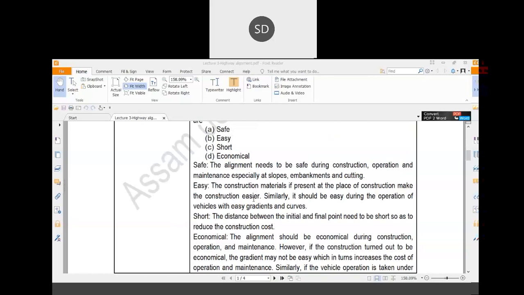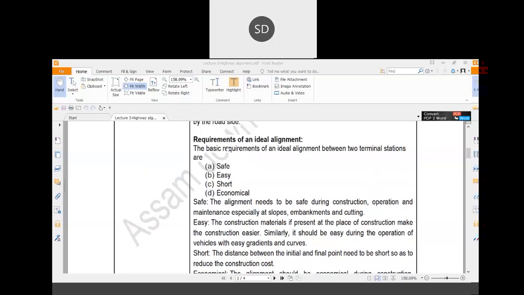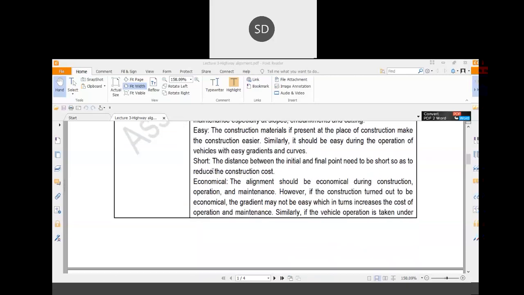For that, you have to calculate the cutting and filling required for that alignment, and what the construction materials are and whether they are available or not. That will increase the cost if the construction material is not readily available within the site. These are the things required for an ideal alignment.